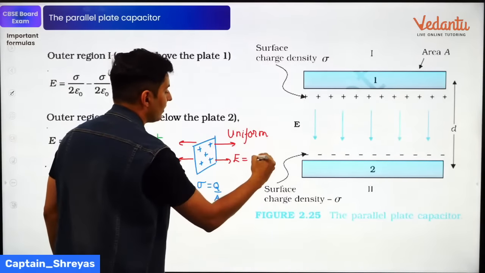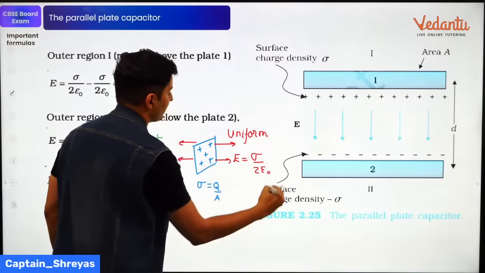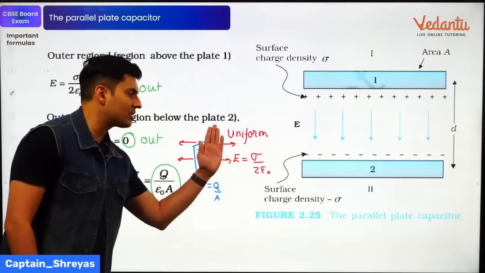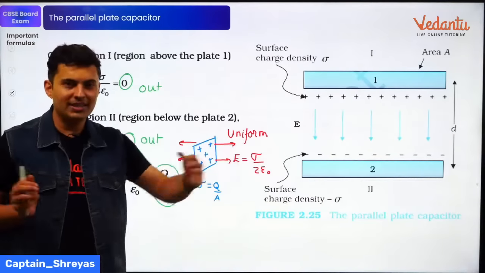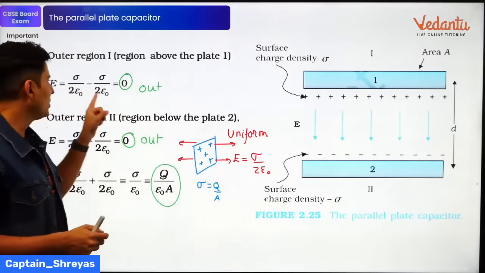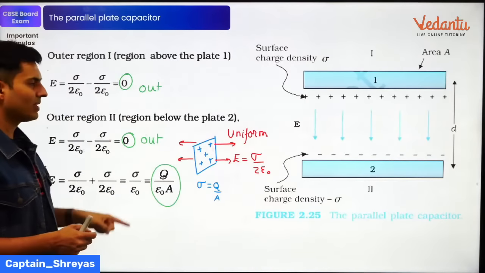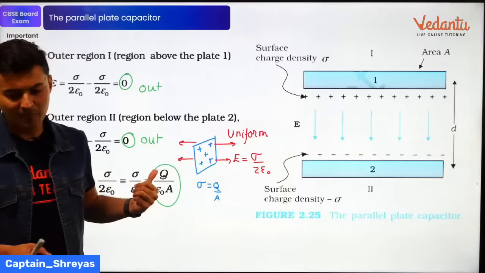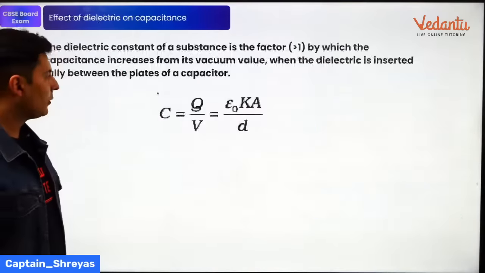That electric field will be sigma by 2 epsilon naught. So any charge sheet creates a field on both sides. That is given by sigma by 2 epsilon naught. That's why you see these words sigma by 2 epsilon naught in every derivation. Okay, keep this in mind. Now, moving ahead,